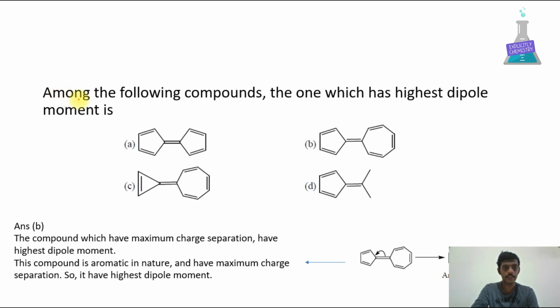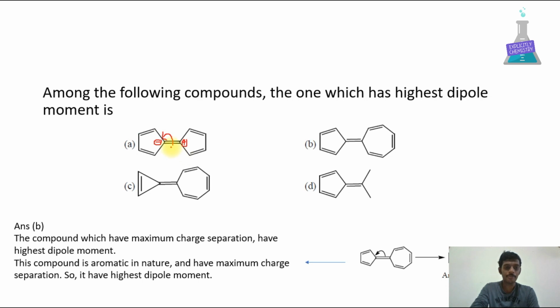Here the question is given as, among the following compounds, the one which has the highest dipole moment is. The molecule has the highest dipole moment if the charge separation is more or has maximum charge separation. Like the previous question, we have to delocalize this double bond. Here the negative charge will be here and the positive charge will be here.